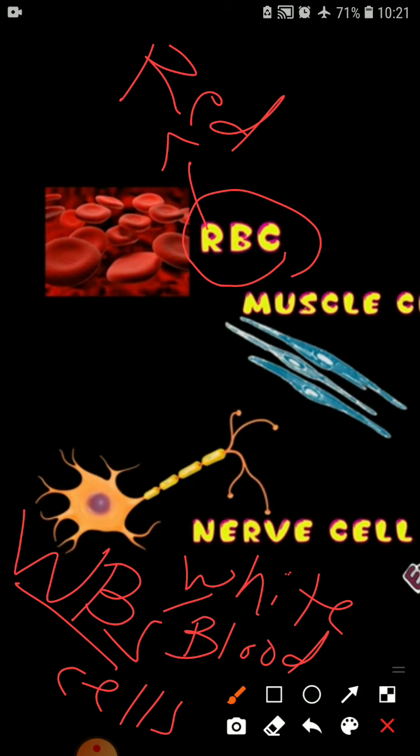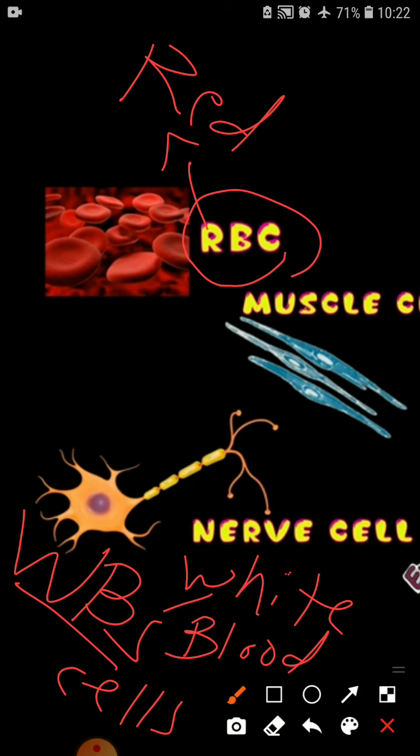So in our body, WBCs also have an indefinite shape. We just talked about amoeba having an indefinite shape; likewise, WBCs also have an irregular shape.